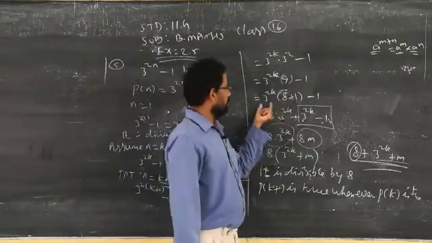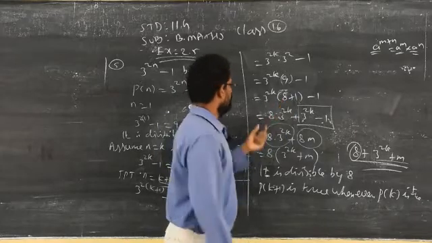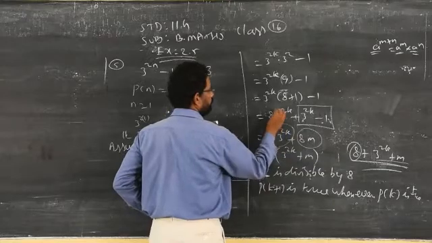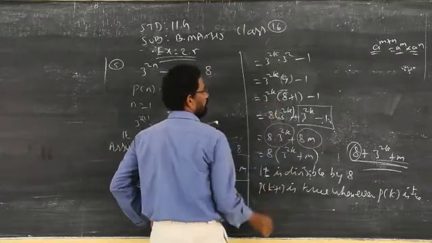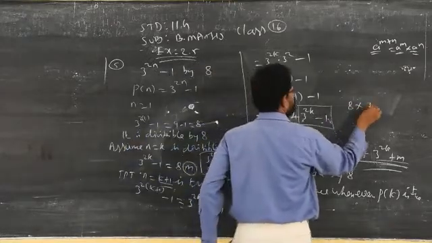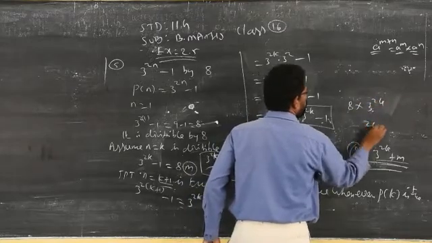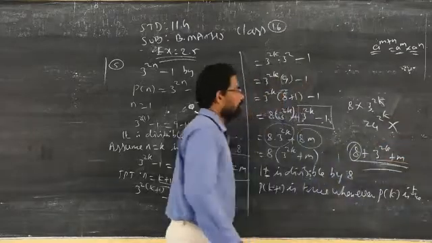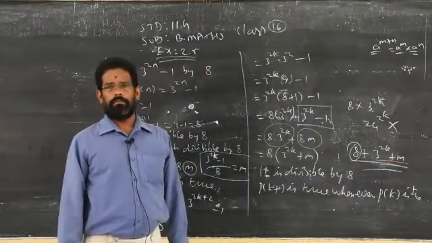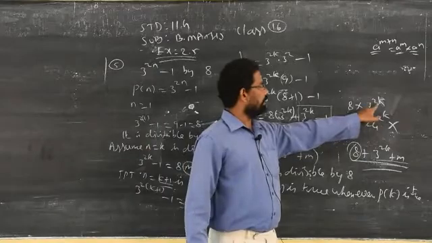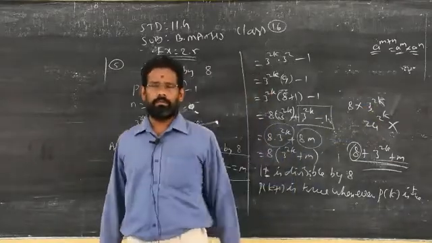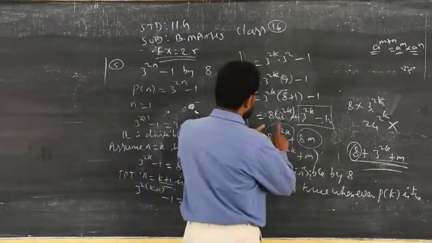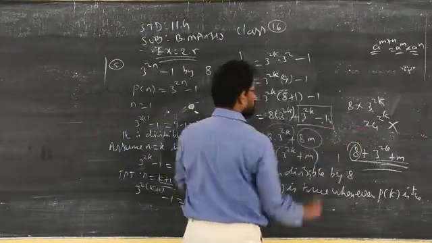Then I can do normal multiplications, 8 into 3 power 2k. Don't multiply. 8 3s are 24. Some of you are multiplying like this: 8 3s are 24, 24 power 2k. This is wrong. You don't multiply, because here the base 3 has power 2k. So you cannot multiply. That is not allowed in algebra. So just you have to keep like this. Don't do like this. This is wrong.